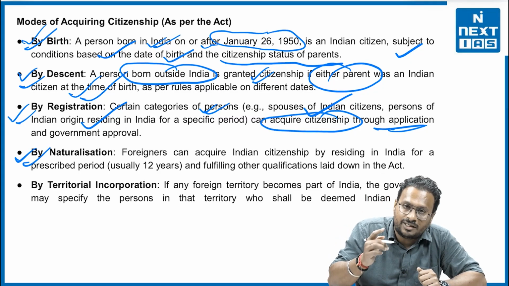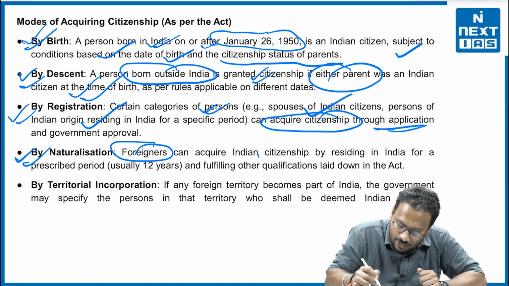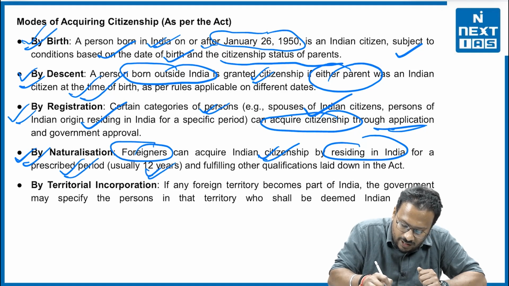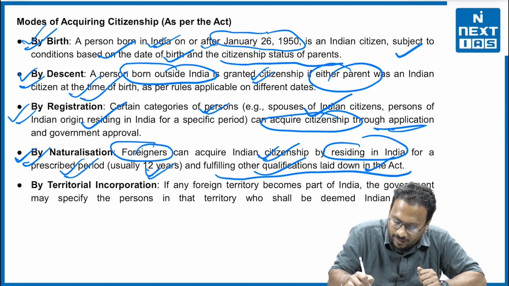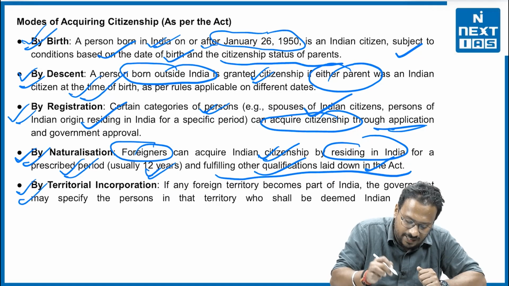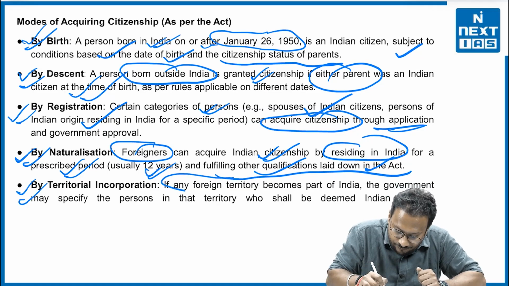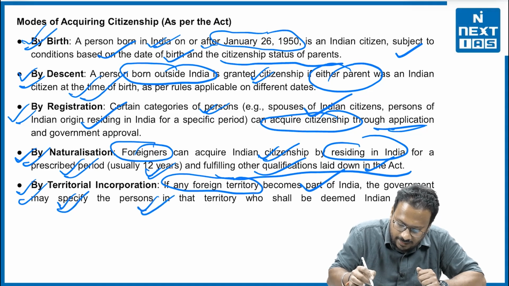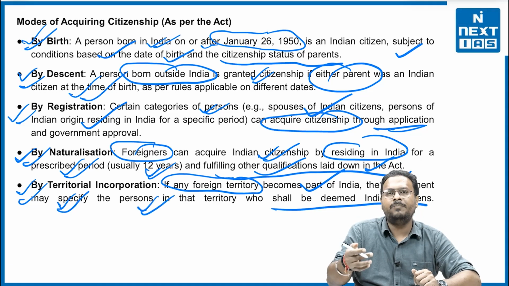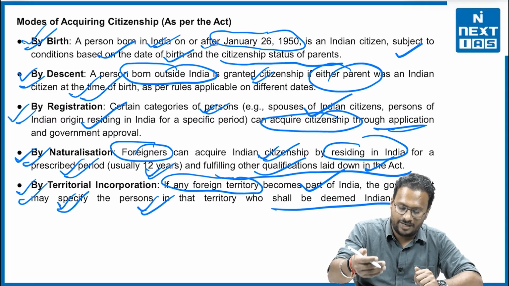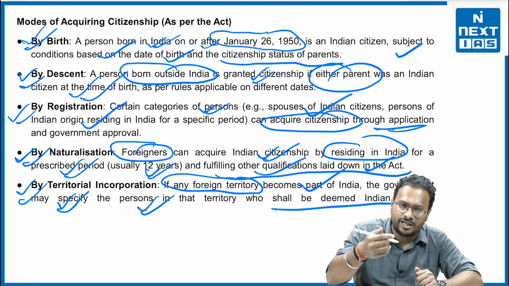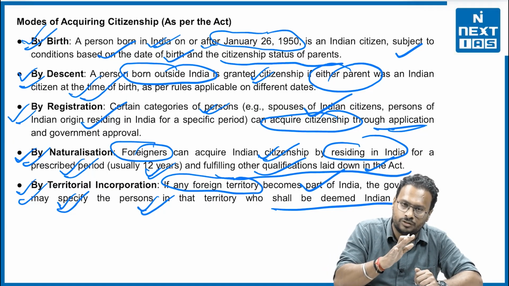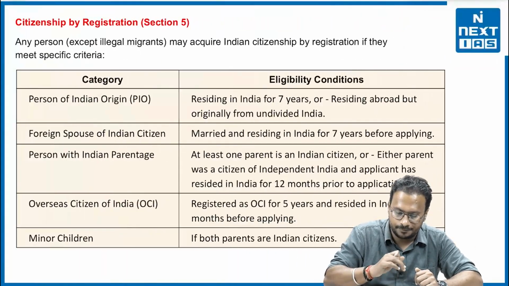Fourth one is by naturalization. For say, foreigners can acquire Indian citizenship while residing in India for a prescribed period, usually 12 years, and fulfilling other qualifications laid down by the Act itself. And the last, by territorial incorporation, means if any foreign territory becomes part of India, the government may specify the persons in the territory who shall be deemed Indian citizens. So, for say any foreign territory, that means if the Government of India even in future acquires one territory, all those people will get Indian citizenship as well.